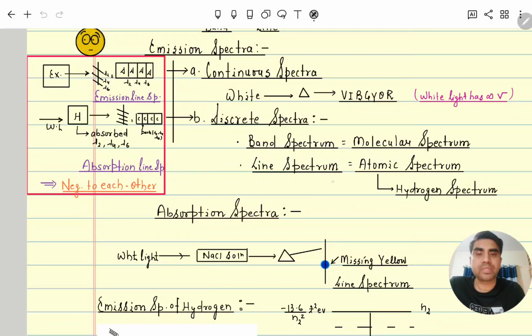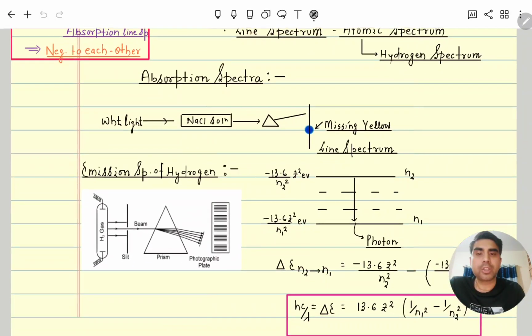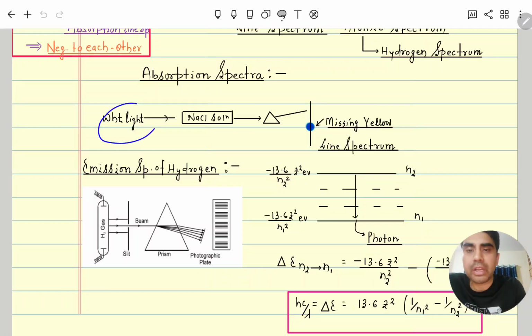Next, moving further, now we will discuss absorption spectra. So what is an absorption spectrum? When white light is passing through a particular solution, that solution has the characteristic that it will absorb certain wavelengths. So from white light, let's suppose NaCl absorbs one wavelength. The remaining wavelengths will come, but in between there will be a dark spot because it is already missing, absorbed by the NaCl solution. If you keep copper sulfate solution here, it will absorb blue color. This type of spectrum is called an absorption spectrum.